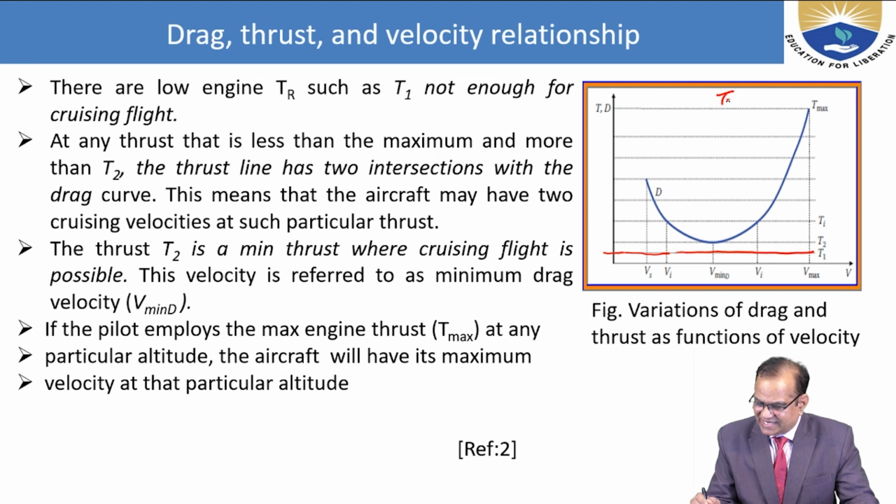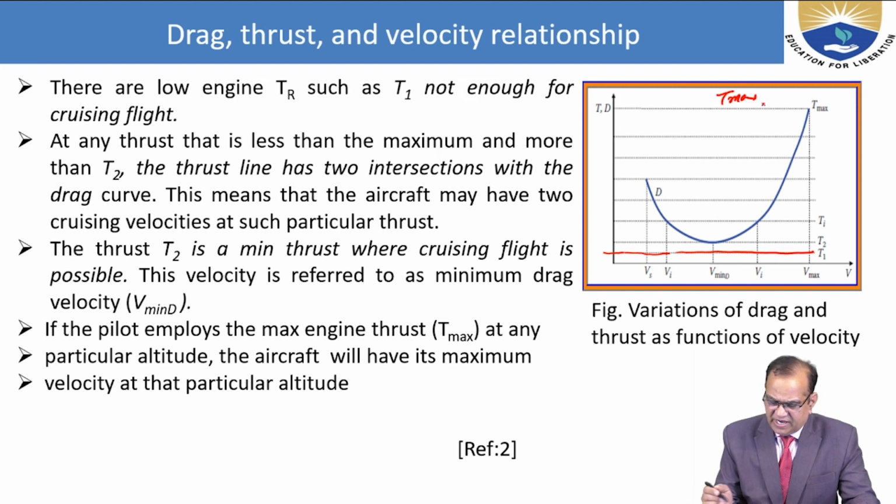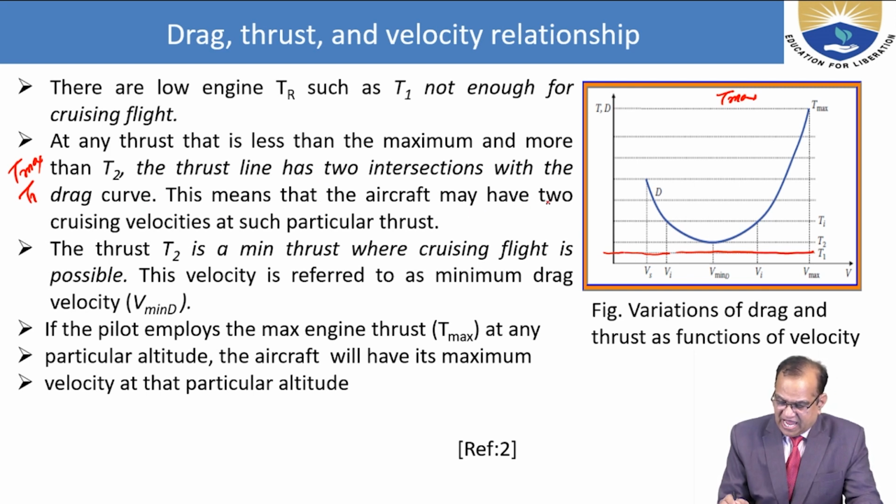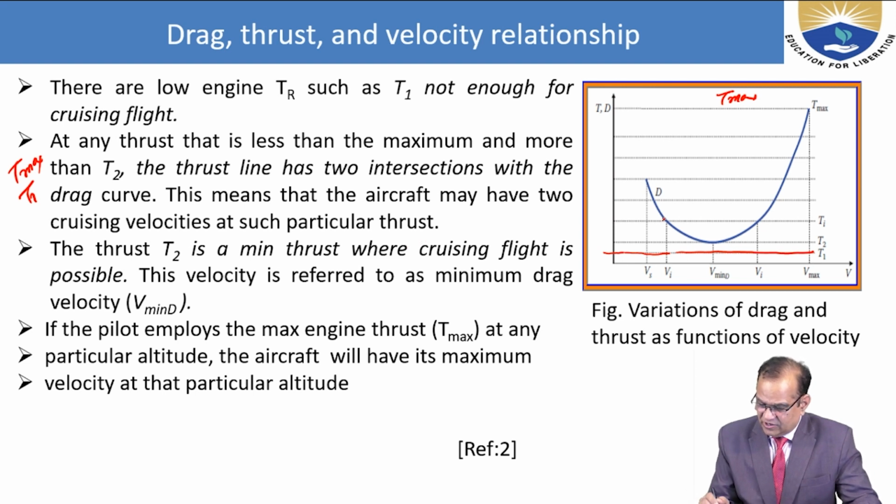At any thrust that is less than the maximum and more than T2, between T max and T2, the thrust line has two intersections with the drag curve. This means the aircraft may have two cruising velocities at such a thrust. One is here, one is here.